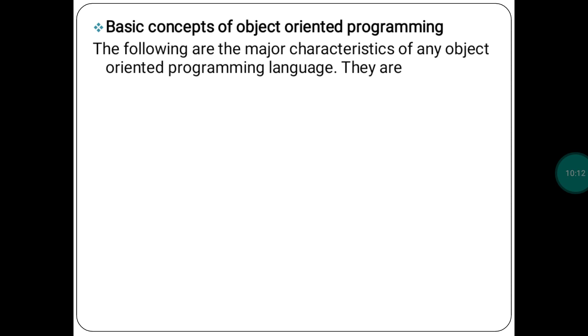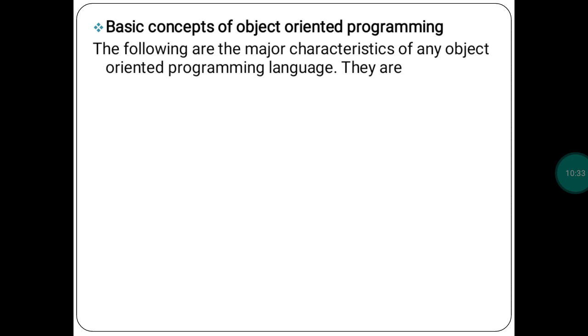First is the difference between procedure and object oriented. Second is the basic concept, meaning the characteristics of object-oriented programming language. Third is the advantages of OOP, fourth is the disadvantages of OOP, and fifth is the applications of OOP. Only 5 points are there in this chapter.